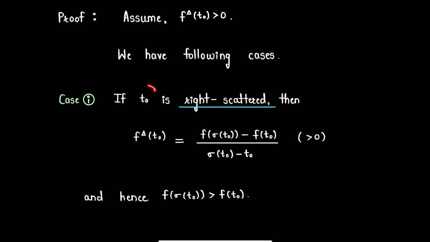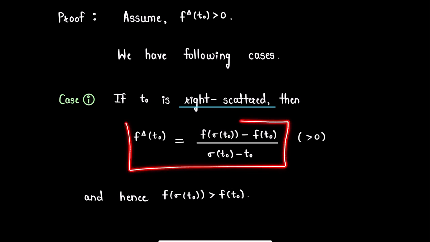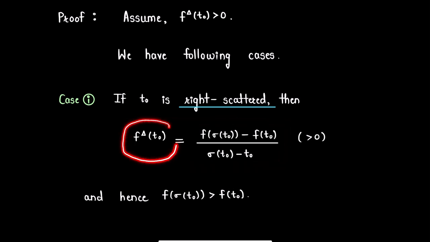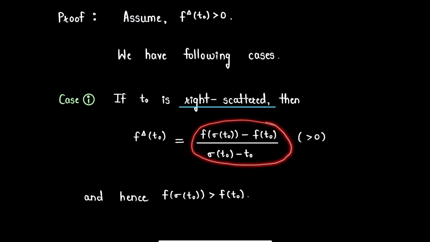Then for such right scattered point t0 of the given time scale, we have delta derivative of function f at point t0 equals to f of sigma t0 minus f of t0 divided by sigma t0 minus t0. We have seen this result in our earlier video. Now we know that f delta at t0 is positive, so this whole term will be positive.